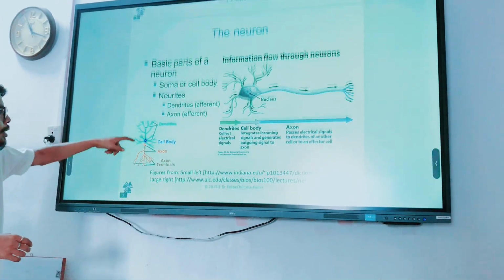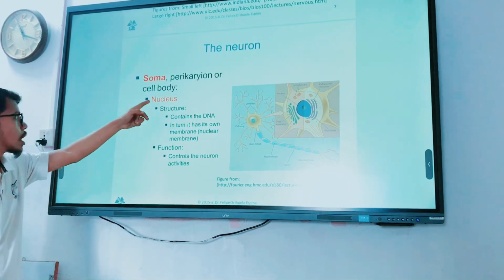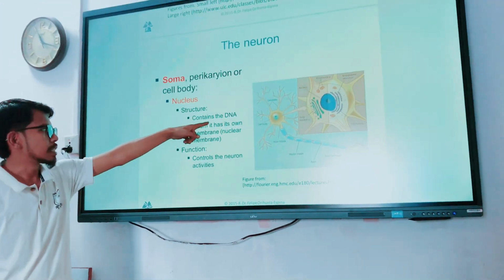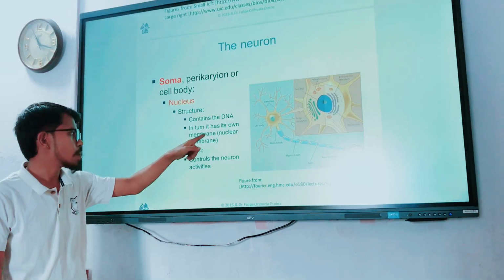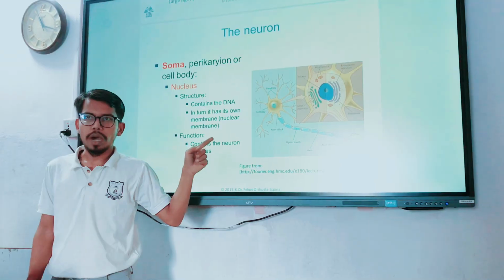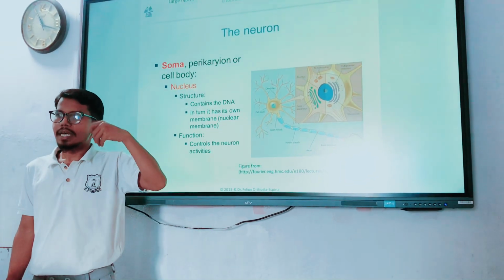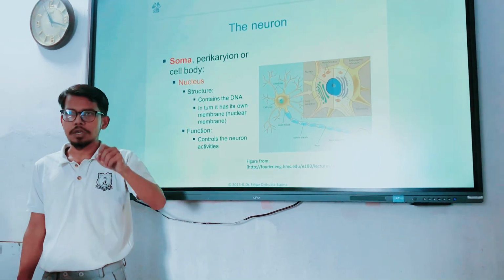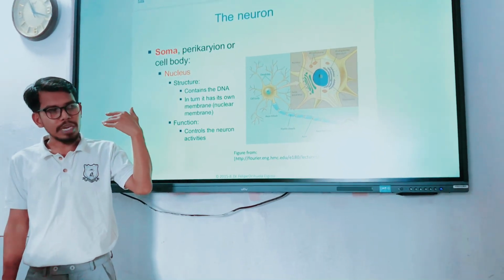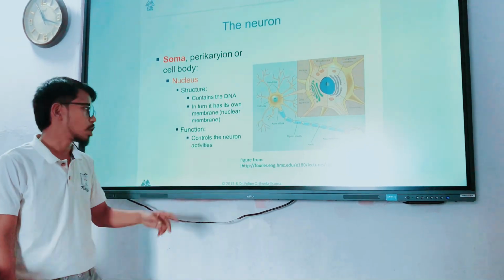Okay, let's proceed ahead. The neuron: soma or cell body. The nucleus is a structure that contains the DNA and has its own membrane, the nuclear membrane. As I said before, the cell body is diploid in nature. Why? They contain DNA and a distinct nucleus. So the cell body is the major central region of the neuron that determines and detects the responses and gives further functioning to the axon.